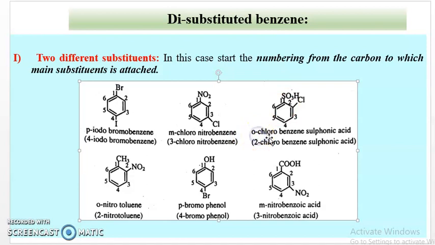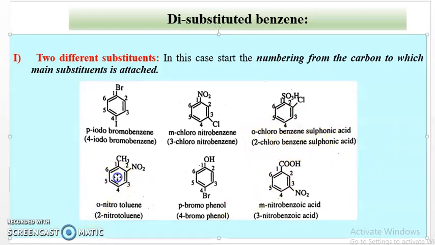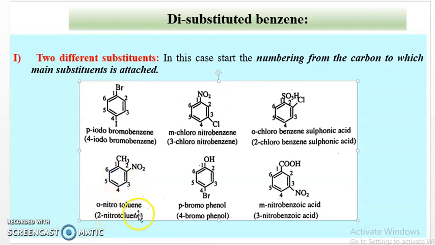So it is ortho-chlorobenzene sulfonic acid, or the IUPAC name is 2-chlorobenzene sulfonic acid. Then the next compound is ortho-nitrotoluene. This CH3 group is the main substituent, and this nitro group is present at the second position, that is the ortho position. Therefore, the common name is ortho-nitrotoluene, and its IUPAC name is 2-nitrotoluene.